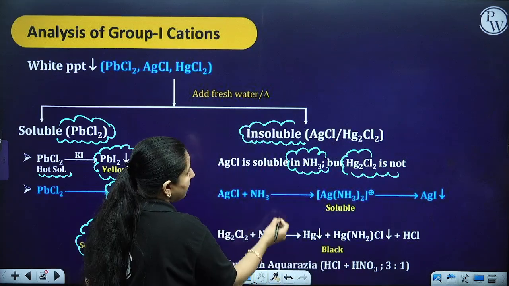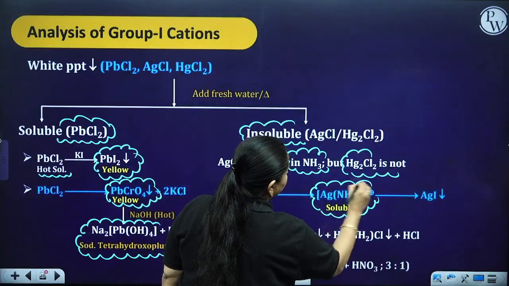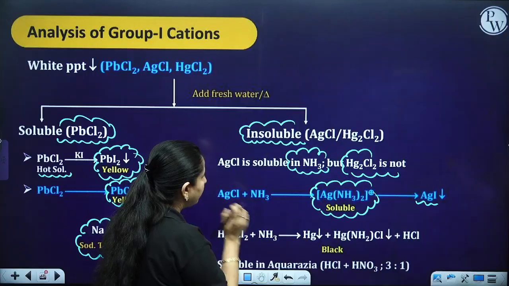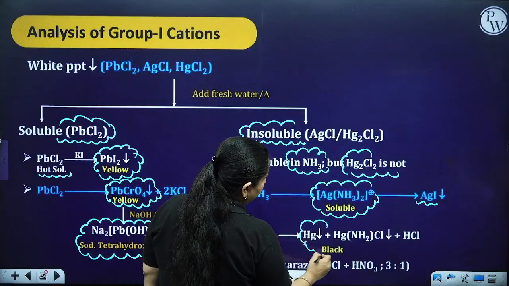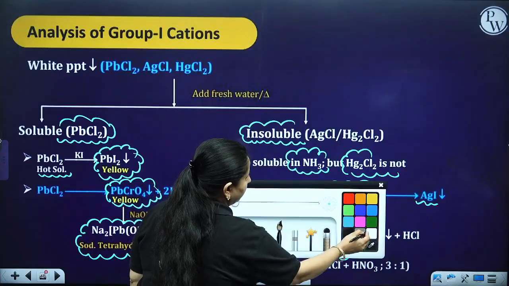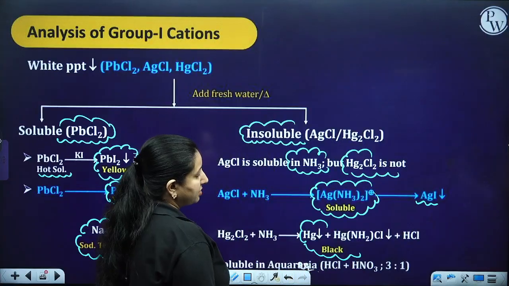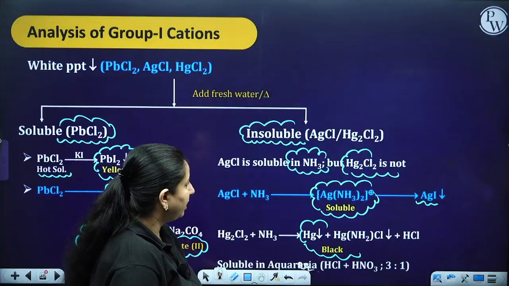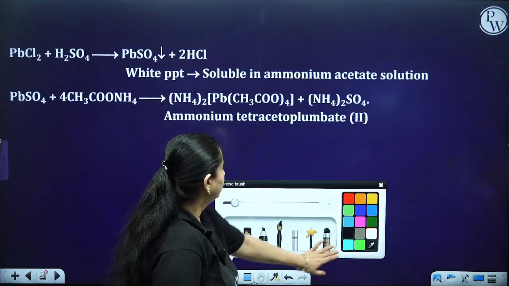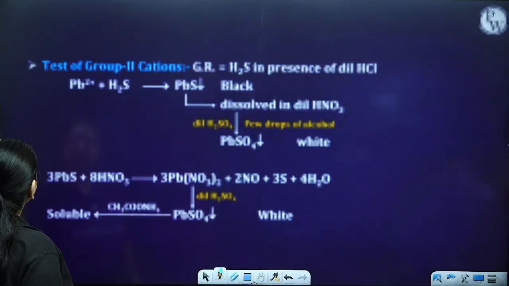Now, AgCl, on putting ammonia, I got a soluble precipitate and then further AgI. If it is Hg2Cl2, it is going to give me a black precipitate, soluble in aqua regia, which is the combination of HCl and HNO3 in a 3:1 ratio. Next, these are the further reactions.